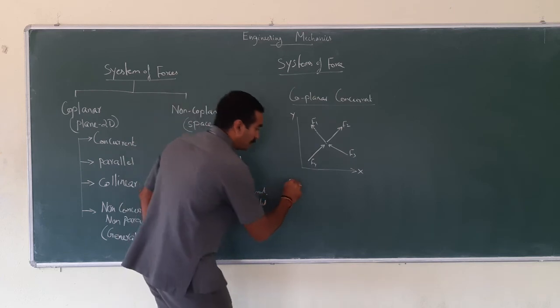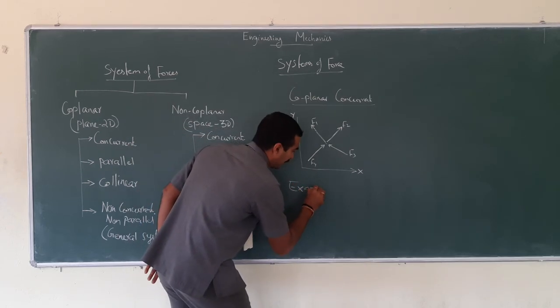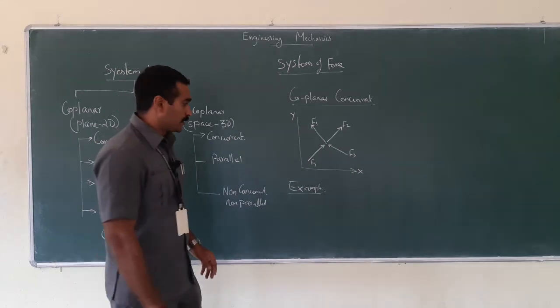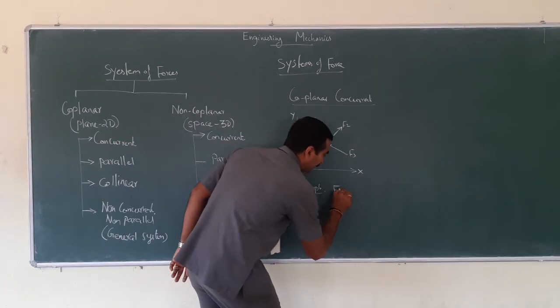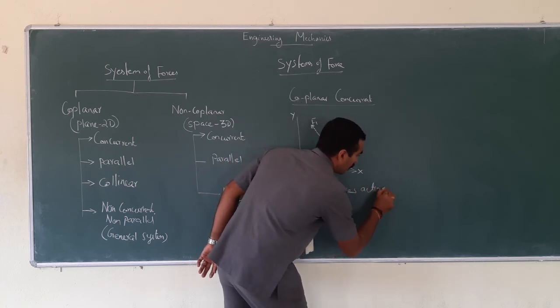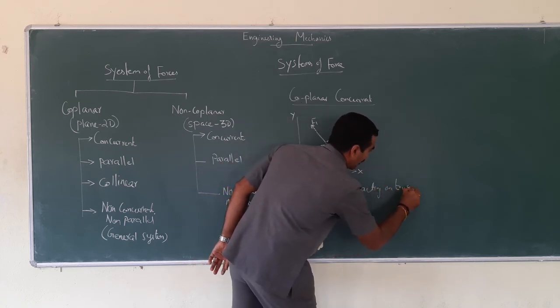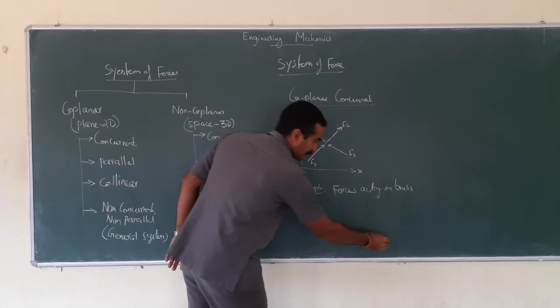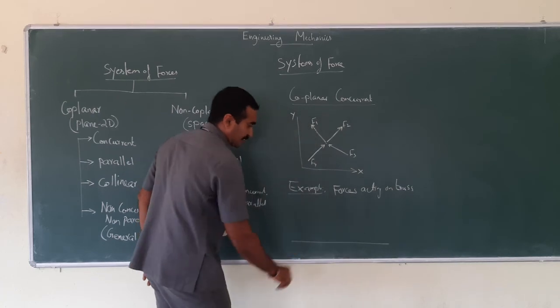So what would be the right example for the concurrent force? See, there are forces acting on a truss, T-R-U-S-S, truss. So let me just draw a diagram, truss.